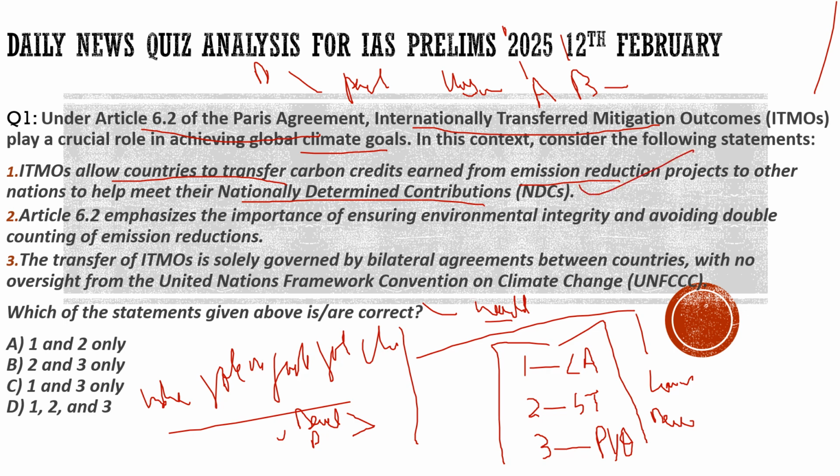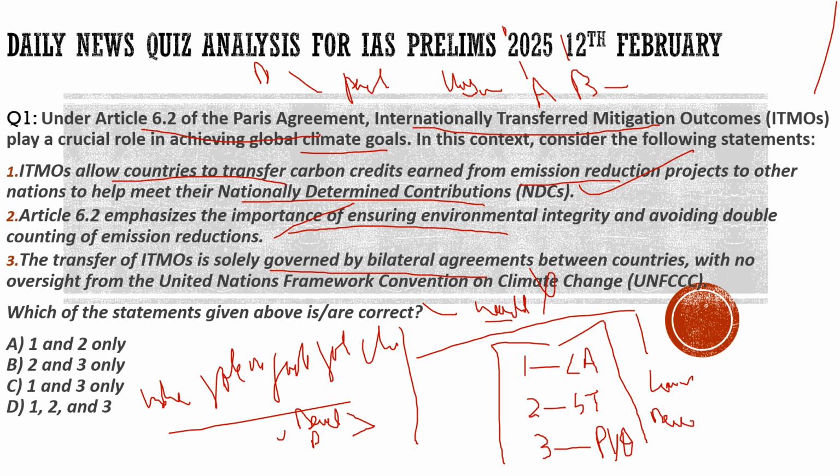Second statement, Article 6.2 emphasizes the importance of ensuring environmental integrity and avoiding double counting of emission reductions. 100% correct, nothing wrong with the statement. Third statement, the transfer of ITMOs is solely governed by bilateral agreements between countries with no oversight from the United Nations Framework Convention on Climate Change. Totally incorrect. There is definitely oversight from the UNFCCC.